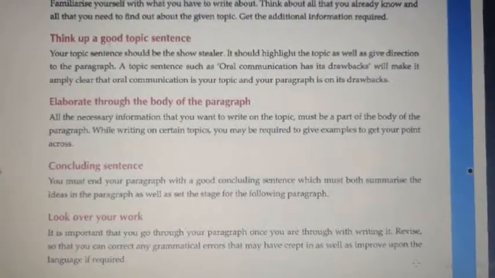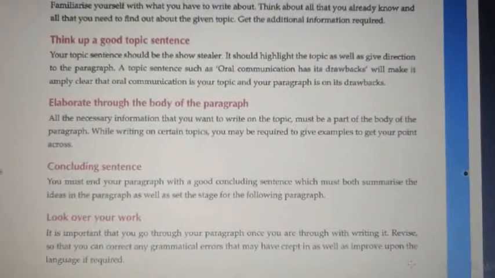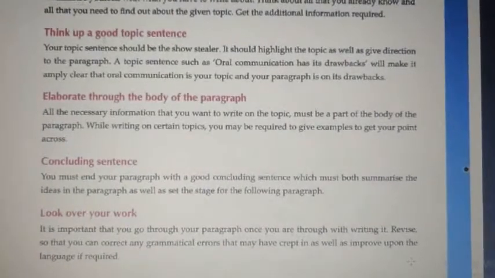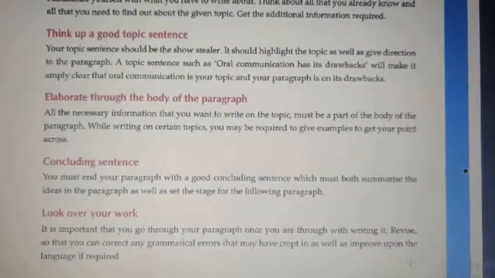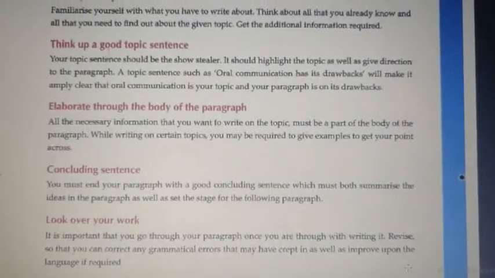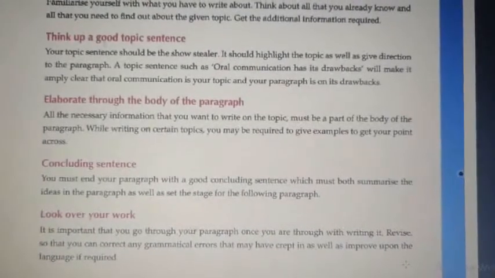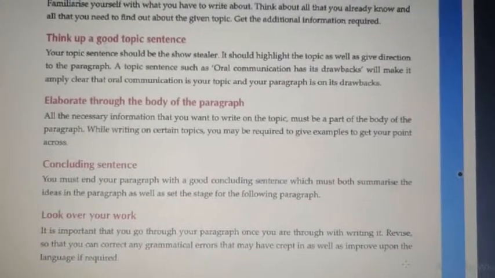All the necessary information that you want to write on the topic must be a part of the body of the paragraph. While writing on certain topics, you may be required to give examples to get your points across. Concluding sentence. You must end your paragraph with a good concluding sentence, which must both summarize the ideas in the paragraph as well as set the stage for the following paragraphs.